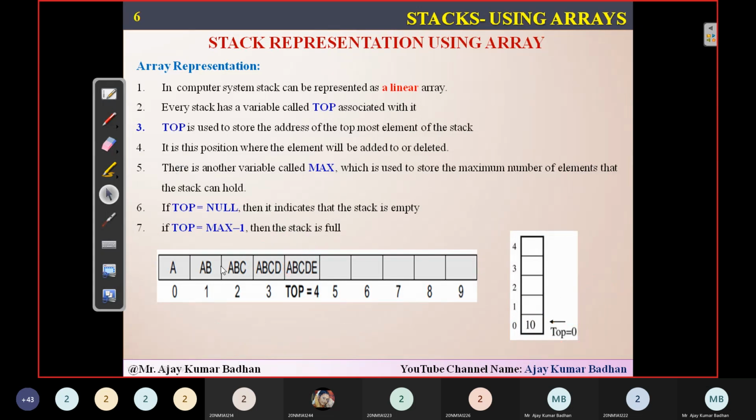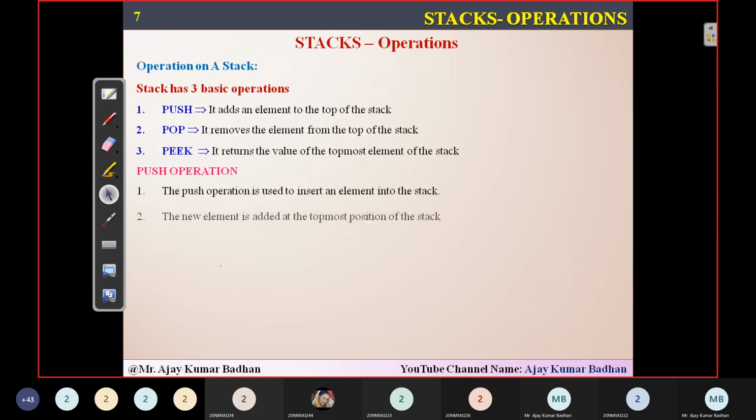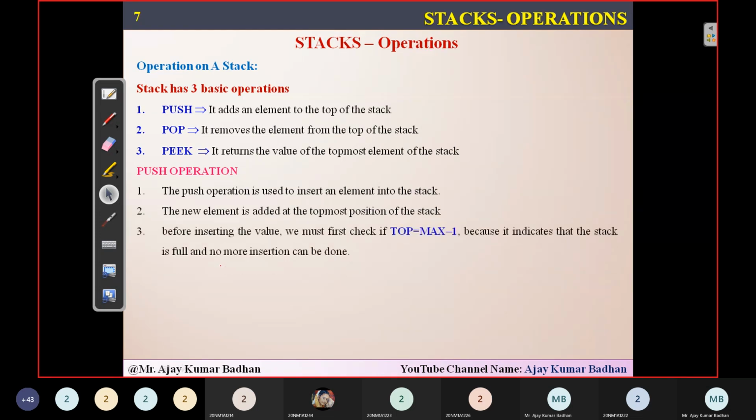So let's see how your insertion function is going to work. Push is what we call inserting. So the push operation is nothing but inserting an element into the stack. As I told you, the element will be inserted onto the top of the stack. So you first have to check a condition whenever you're applying the push operation. What is that? Is top equal to max minus 1 or not? If it is, that means the stack is full. You cannot insert the element. You have to display that it is an overflow condition. You have to display the message saying that it is overflowing.